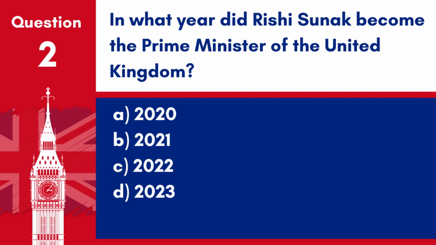Question 2. In what year did Rishi Sunak become the Prime Minister of the United Kingdom? A. 2020. B. 2021. C. 2022. D. 2023. Answer. C. 2022. Rishi Sunak became the Prime Minister of the United Kingdom in 2022.